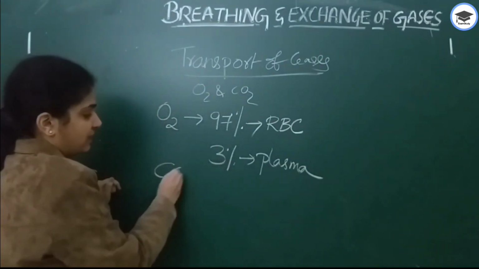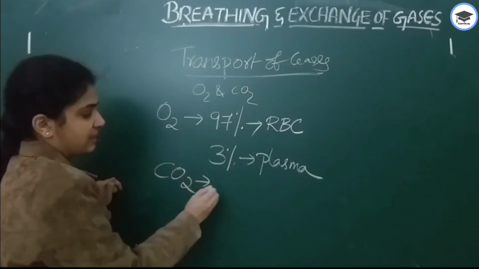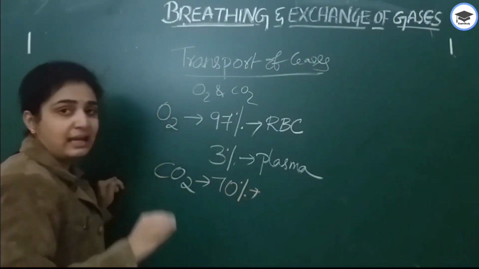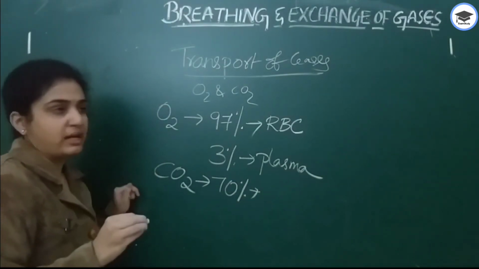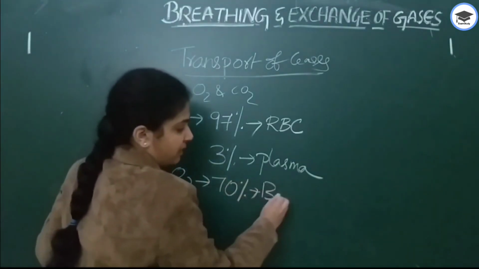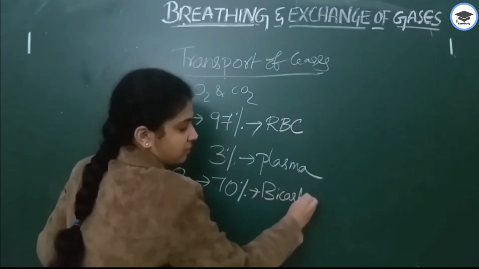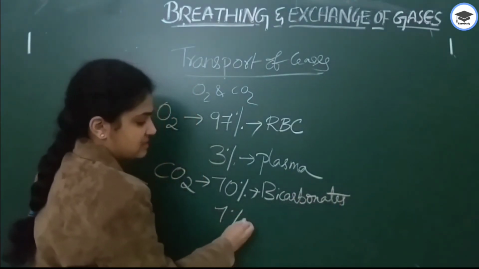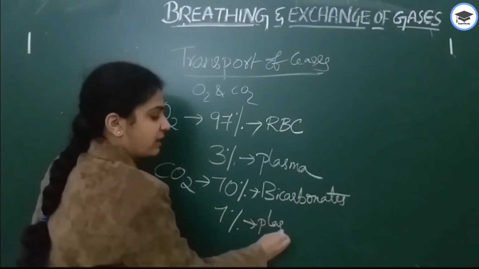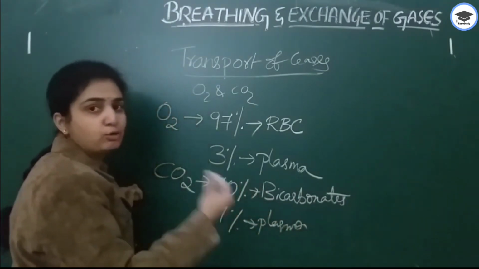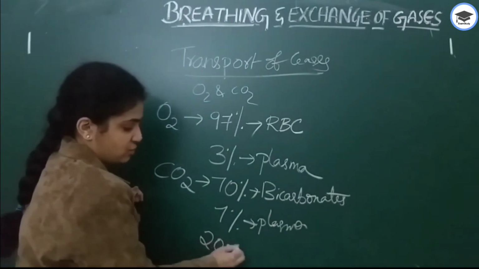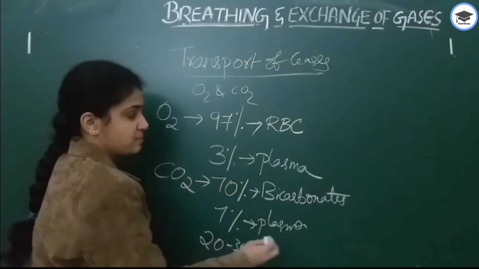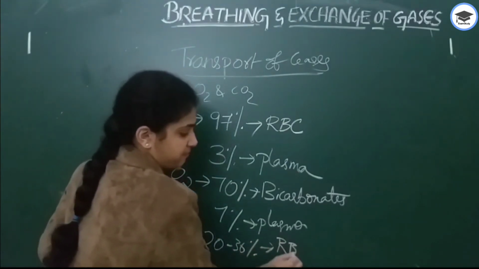Next, when it comes to carbon dioxide, 70% majority takes place by bicarbonates. Only 7% is by plasma. What about the rest, 20 to 30%? These numericals are important. 20 to 30% takes place by RBCs.